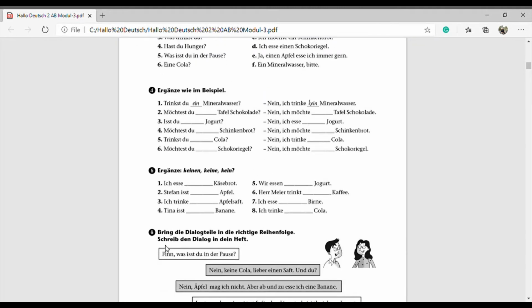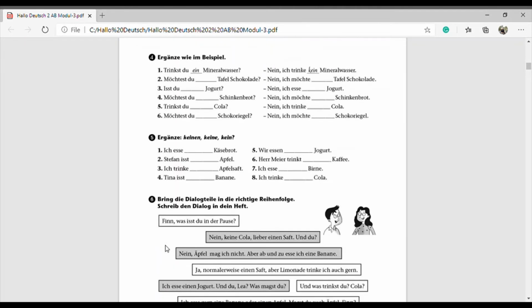We move to the number 5. It's a ergänze keinen, kein, keine und kein. Yeah. So again we have to write down here the negative articles. So ich esse, then kein Käsebrot. Okay, because Käsebrot is a das Käsebrot, or in unbestimmte article ein Käsebrot, so kein Käsebrot.